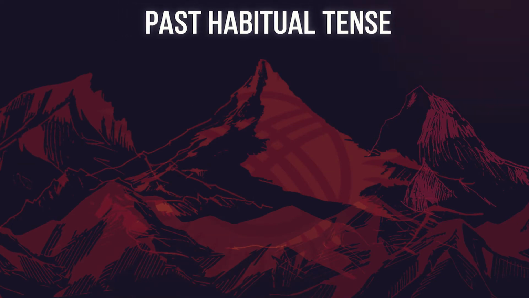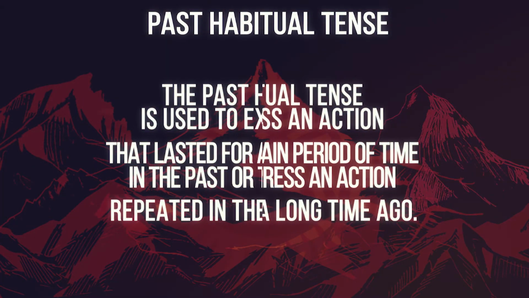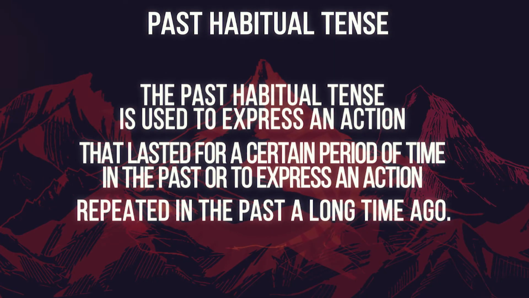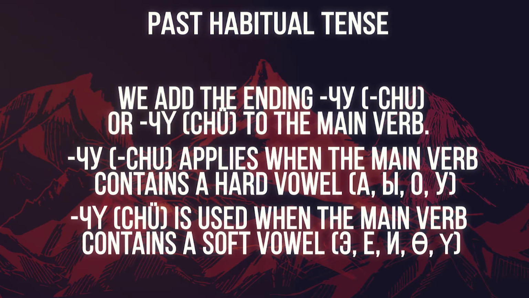Now, let's talk about the past habitual tense. The past habitual tense is used to express an action that lasted for a certain period of time in the past, or to express an action repeated in the past a long time ago. To create the positive form of past habitual tense, we add the ending chu or chu to the main verb.